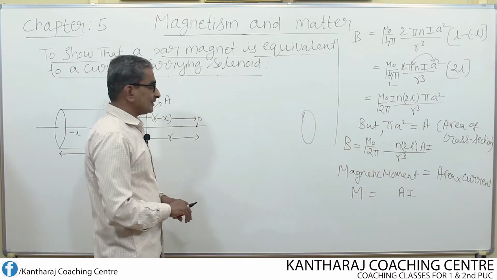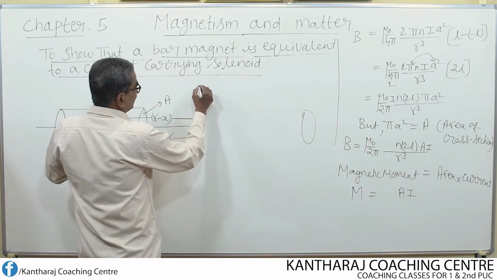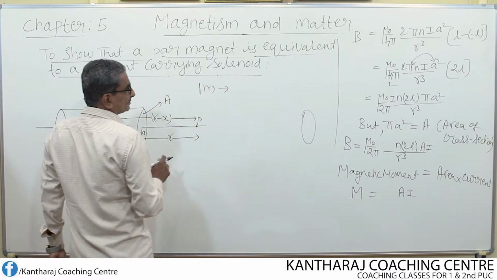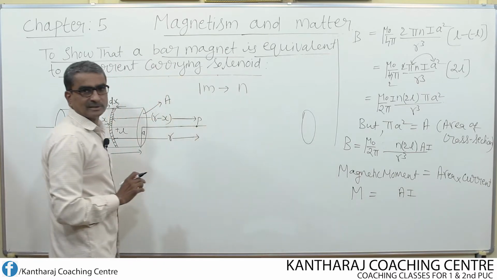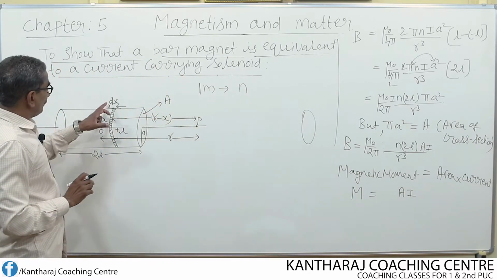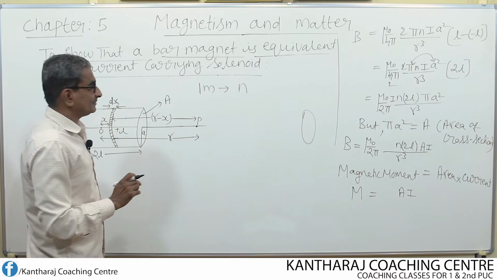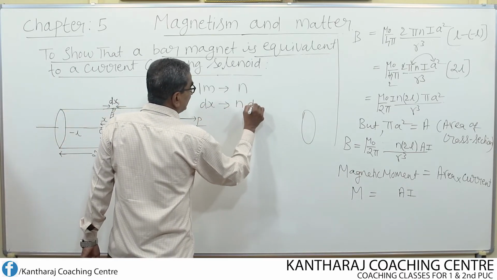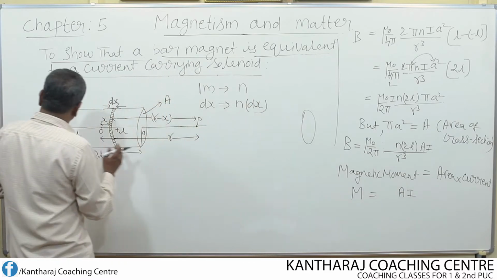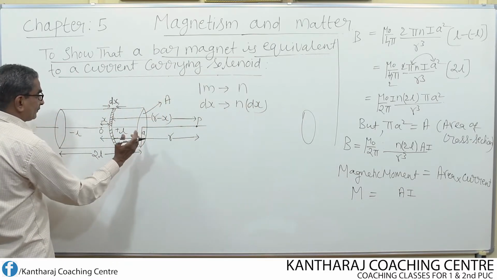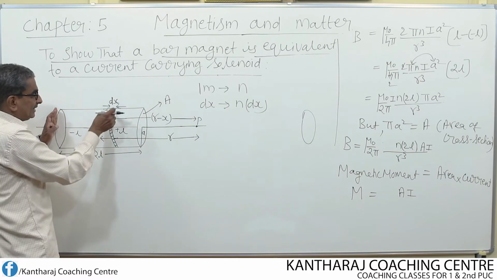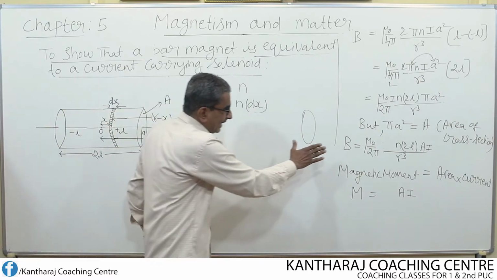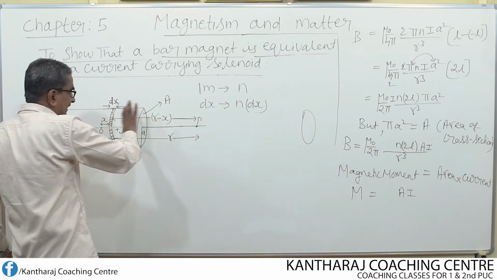Then how to find this? Look here, as I said earlier, for 1 meter length, number of turns is n. Then for dx meter, the number of turns is n into dx. But I want the total number of turns present in the entire solenoid, not only the number of turns present in this, because this is the magnetic field due to the entire solenoid.